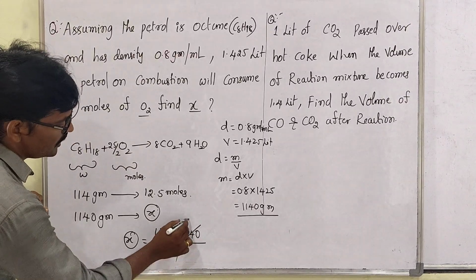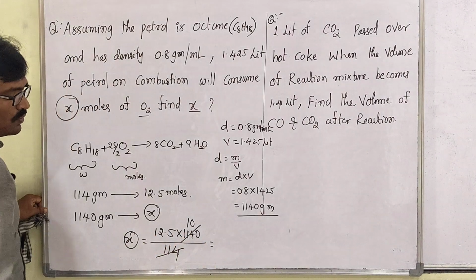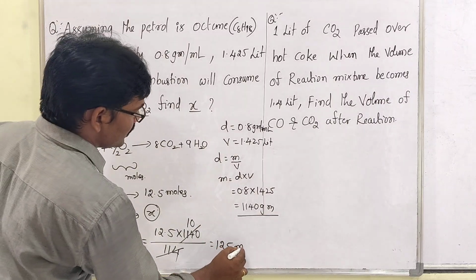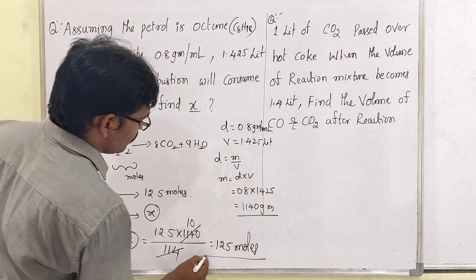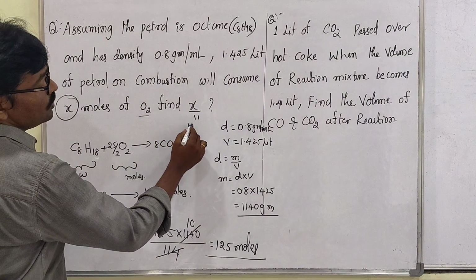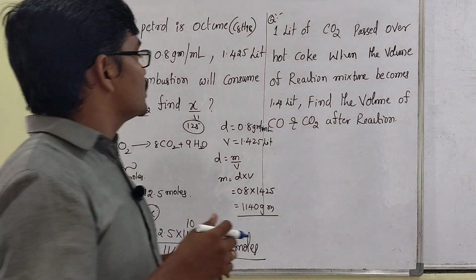So this is how many times? 10 times it will go. So 10 into 12.5, 125 moles you can get. So the X value is 125 moles. Clear, my dear students?